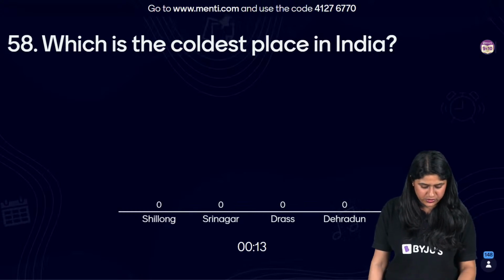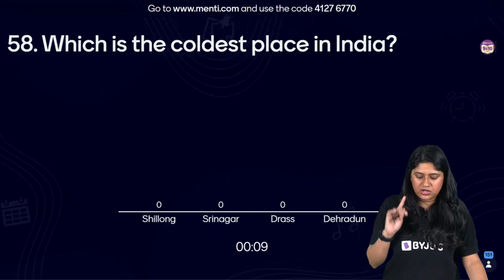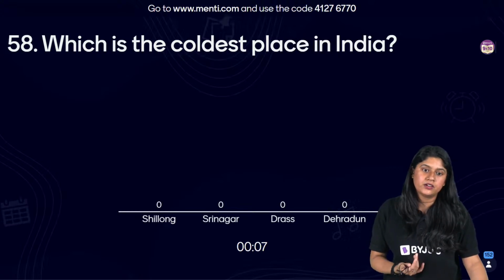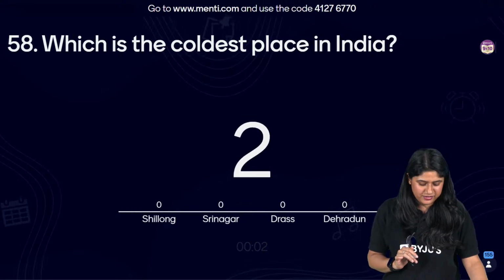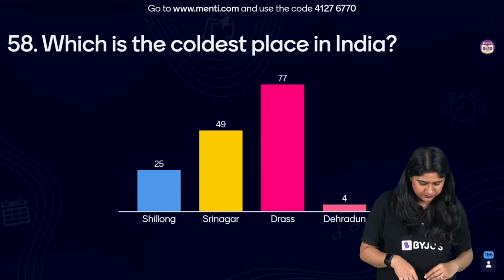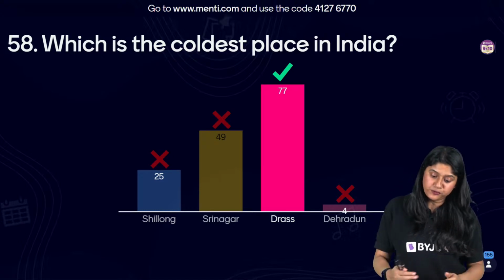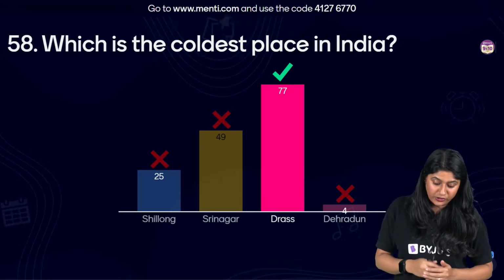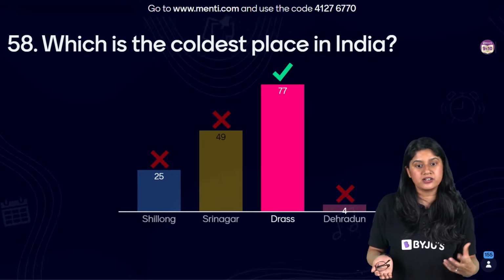Very good, very good. So we have Shillong, Srinagar, Dras and Dehradun. You can mention where we have that place also. And the correct answer is Dras. 77 of you have voted for the correct answer. 49 of you have voted for Srinagar, but it's not. The coldest place in our country is Ladakh.